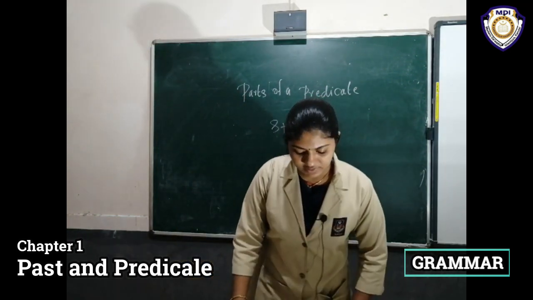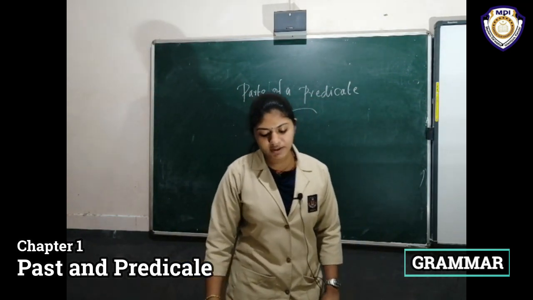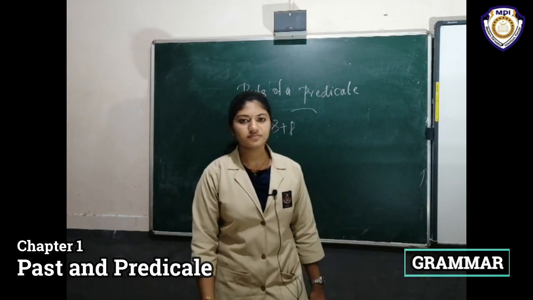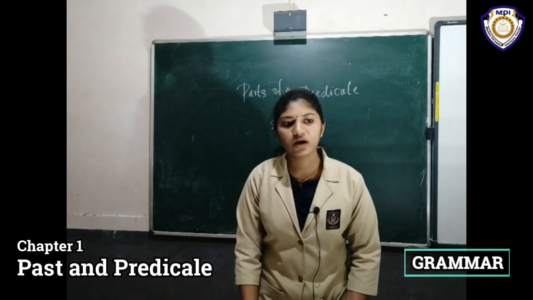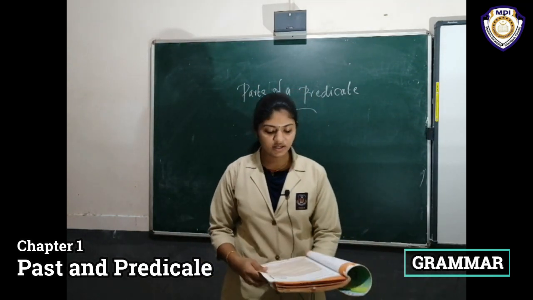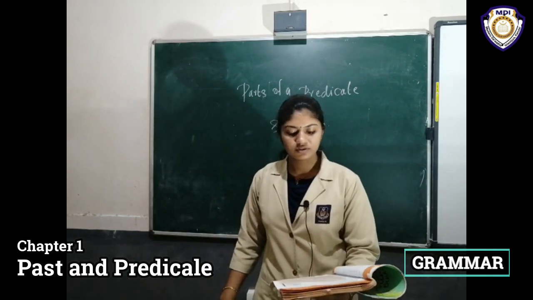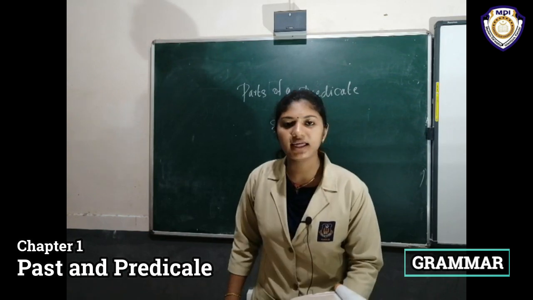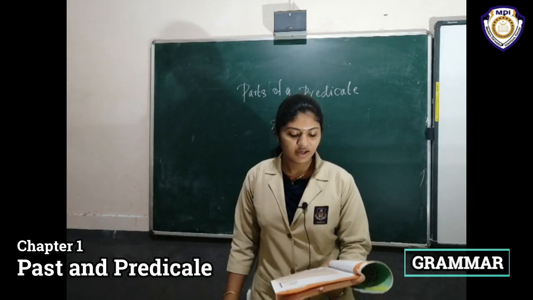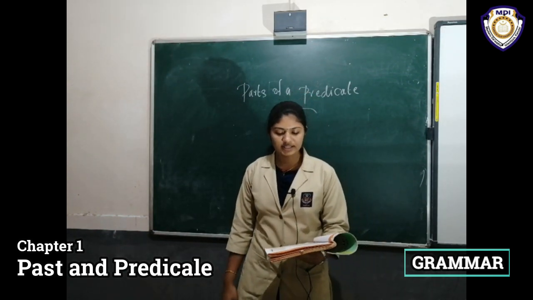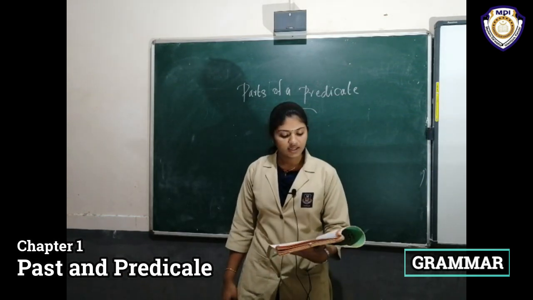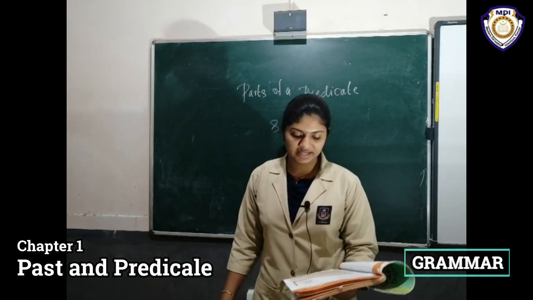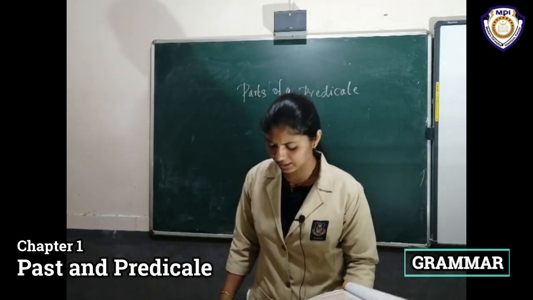Now, read these sentences. The baby is sleeping. Second one, all of us love music. The third one, they are dancers. And the fourth one, he bought the shirt yesterday. Here, the words in color are the predicate. The baby is sleeping.